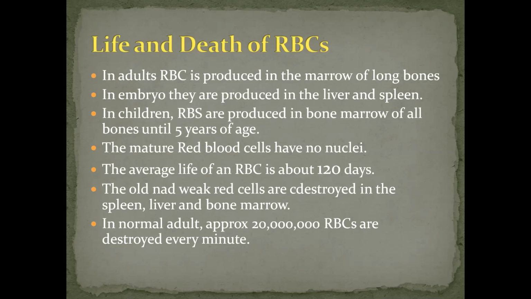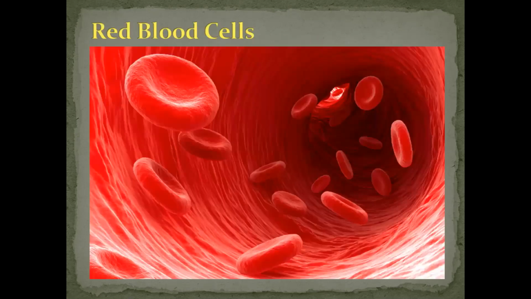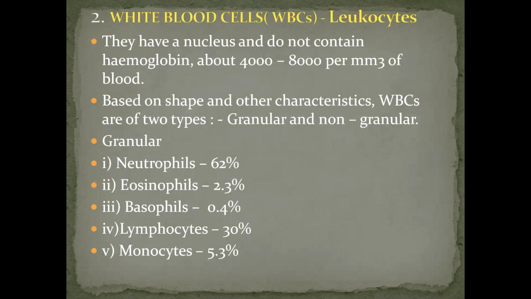Next, I have kept one picture for RBCs, which shows the structure that is slightly concave from the edges. You can see the picture, and they are enormous in number as they have to flow through the bloodstream. Next comes the constituent of blood, that is WBC.